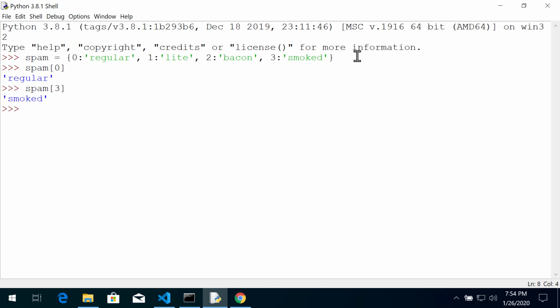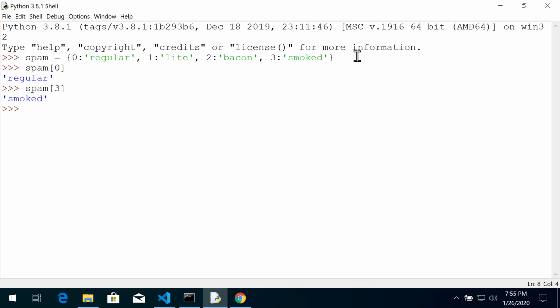Now there's something to consider, that even though I've used integers here, there's no guarantee the dictionary is ordered. So lists are ordered groups, tuples are ordered groups, but dictionaries are unordered groups. So if I were to look at the first item in the dictionary, theoretically it could be any item. You should always be accessing items in the dictionary by their key.